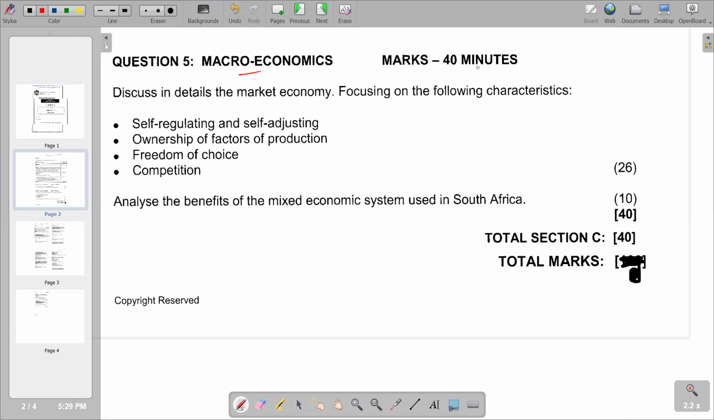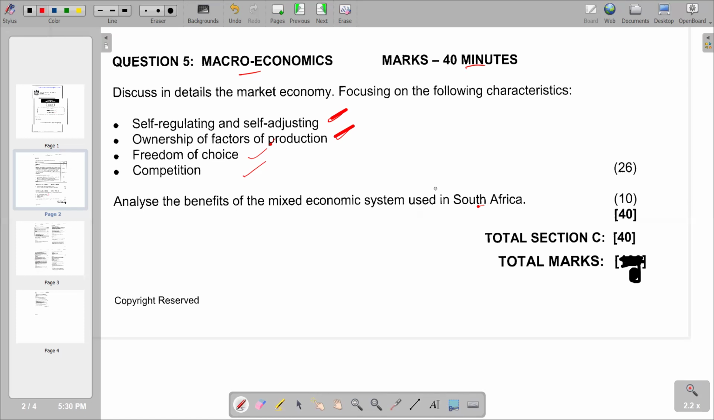This is a question on macroeconomics, and it requires us to spend on average 40 minutes discussing in detail the market economy, focusing on the following characteristics. So you are given the first point, being self-regulating and self-adjusting. We are going to discuss these characteristics, that is, the benefits of the mixed economic system used in South Africa. So basically, this is what we have to test on the requirements of this essay.